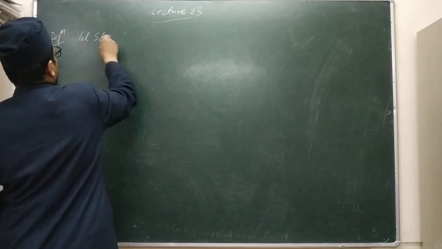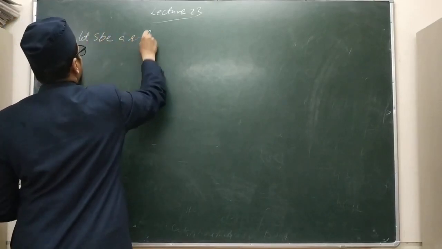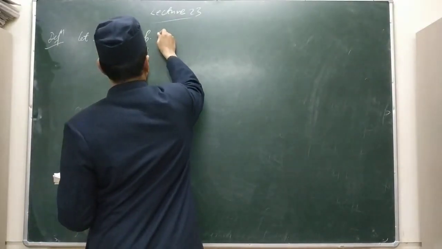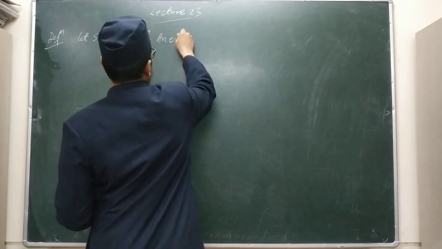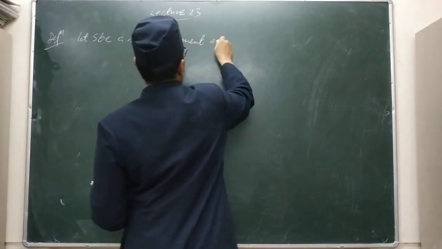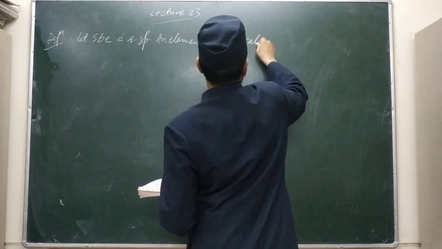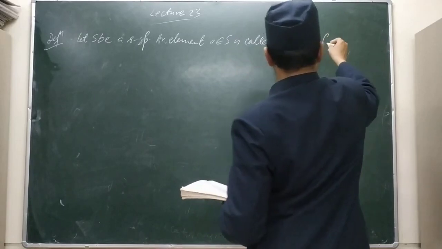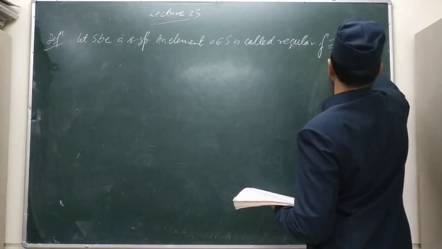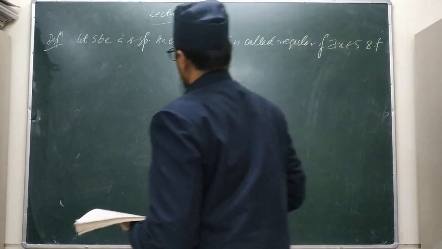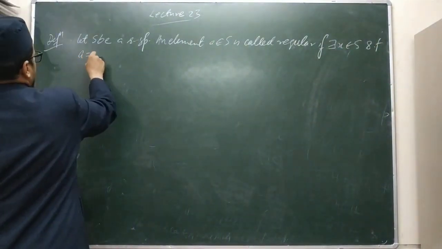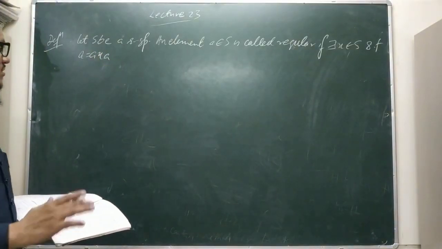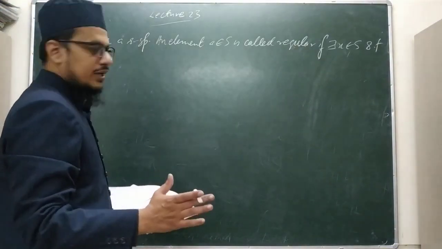Let S be a semigroup. An element A belongs to S is called regular if there exists X belongs to S such that A is equal to AXA. So an element A in a semigroup is said to be regular if there exists some X in S such that A is equal to AXA.